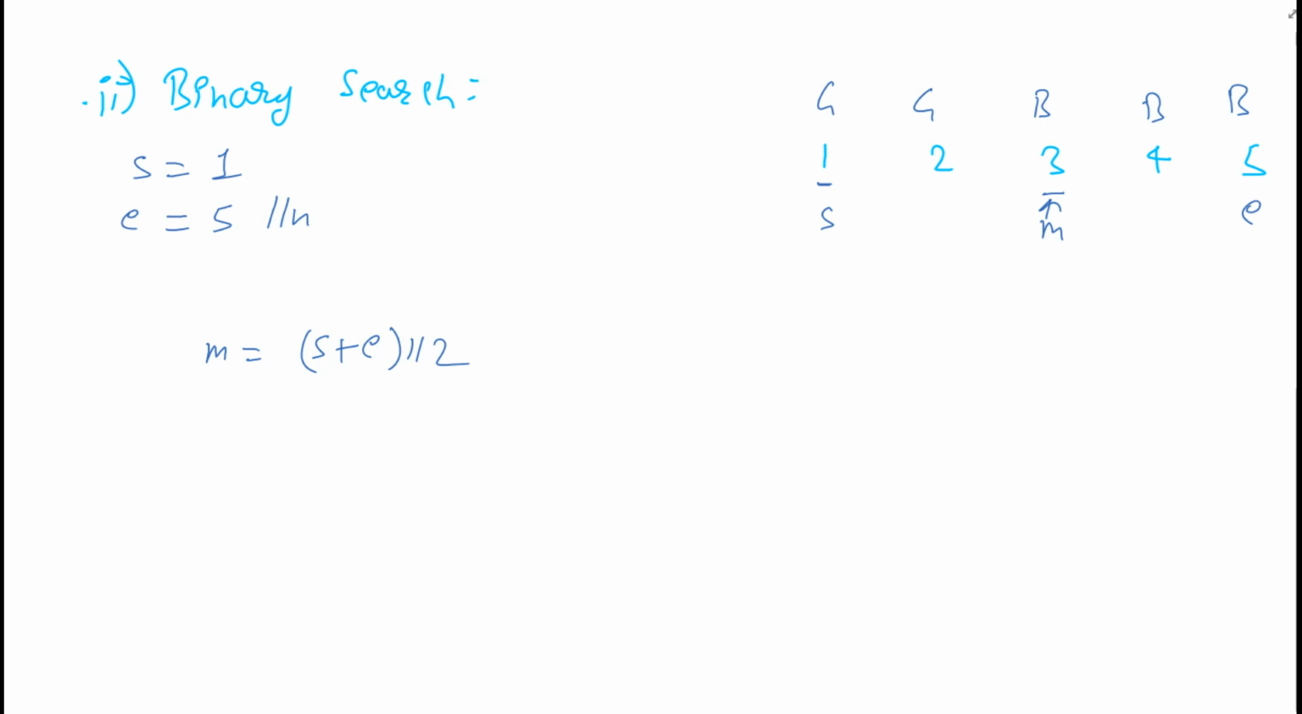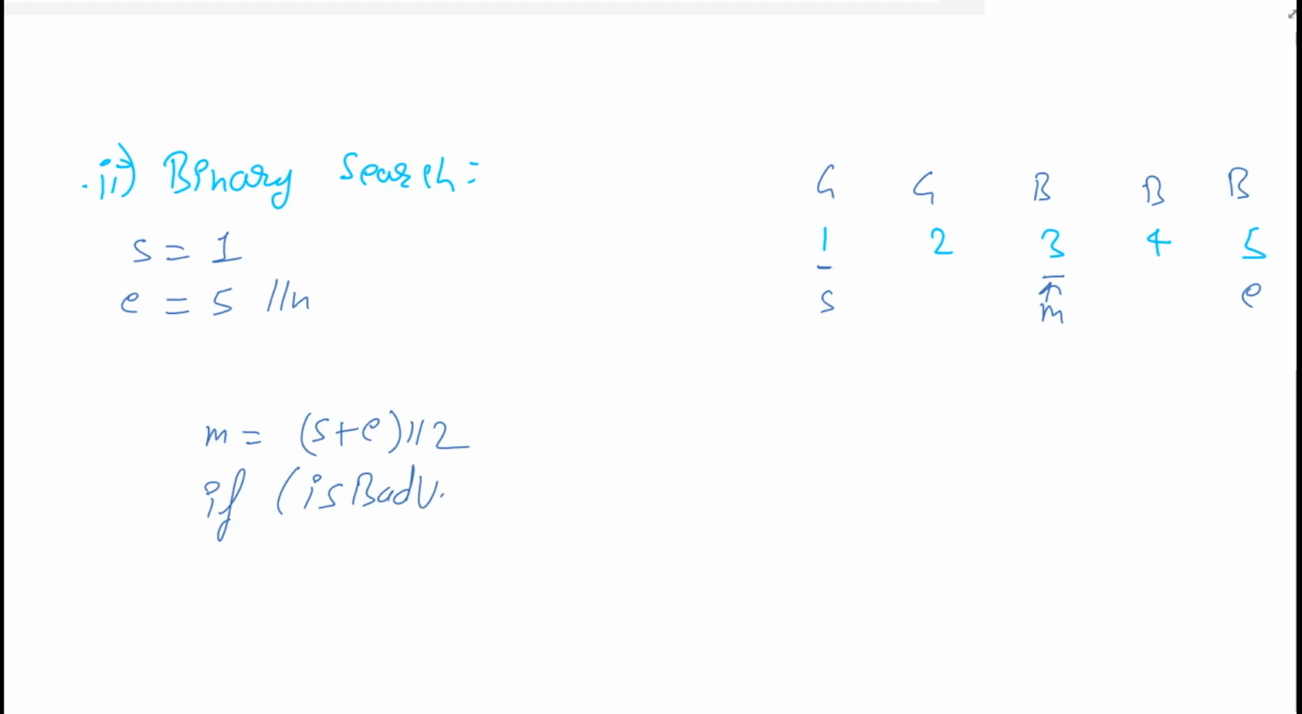Next task is to check if this is B or G. So we will check if it is B or G using our function isBadVersion of middle. When we call isBadVersion of middle, and middle is here 3, it will return yes, it is a bad version. So from this we can infer that either it is the first occurrence of the bad version or the bad version is on the left-hand side of this, because all the subsequent values will be bad only and we are only interested in finding the first occurrence of the B.